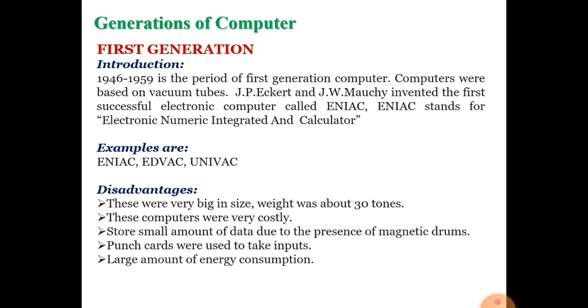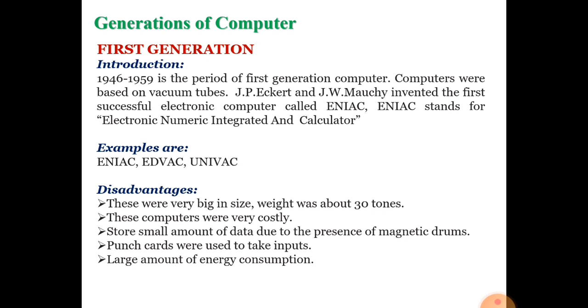Why? Because in the first generation computer vacuum tube technology was used, and in one computer 1600 vacuum tubes were used. Due to that reason, its size is 20 by 40 square feet and weight is 30 ton. 30 ton approx means 30 ton is equal to 300 quintal.